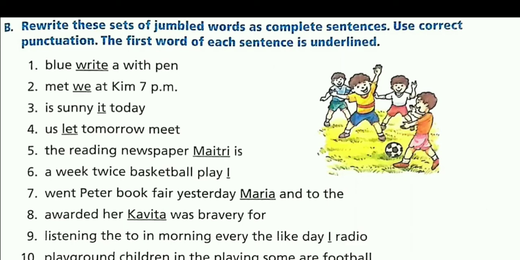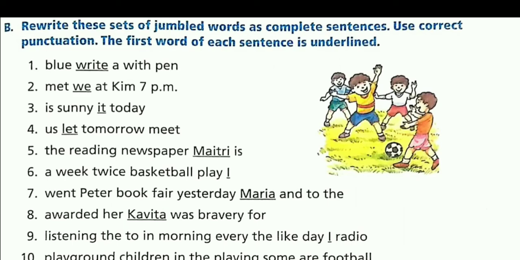Now, the third one is "sunny it today." As you can see, "it" is underlined. So it will be the first word and I will be capital. "It is sunny today" and it will end with a full stop.